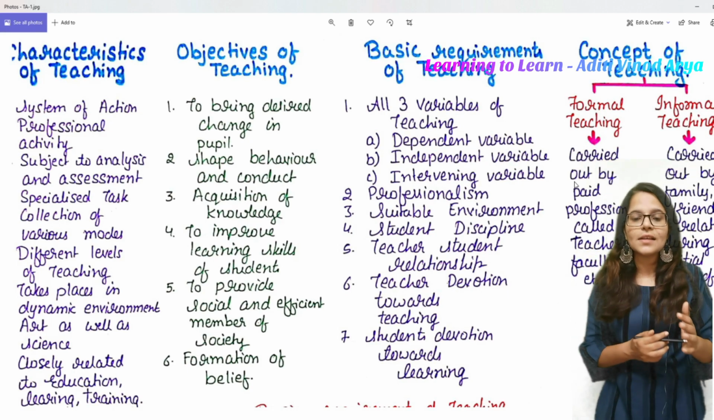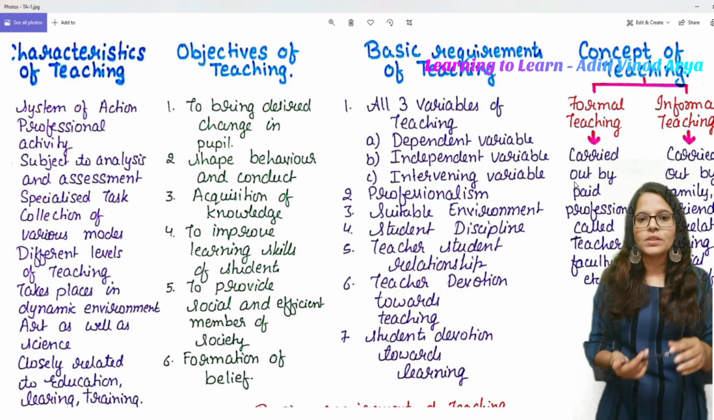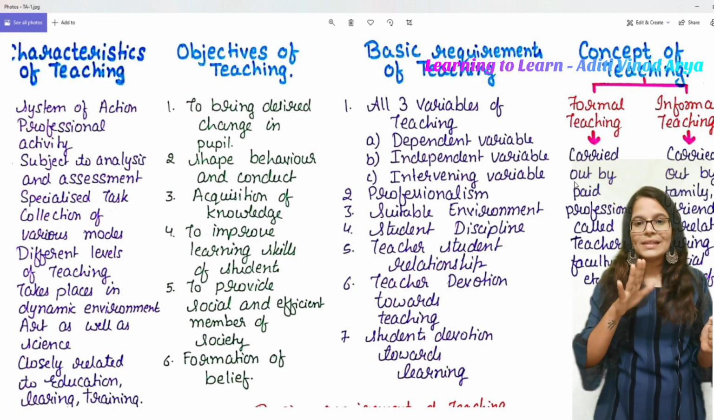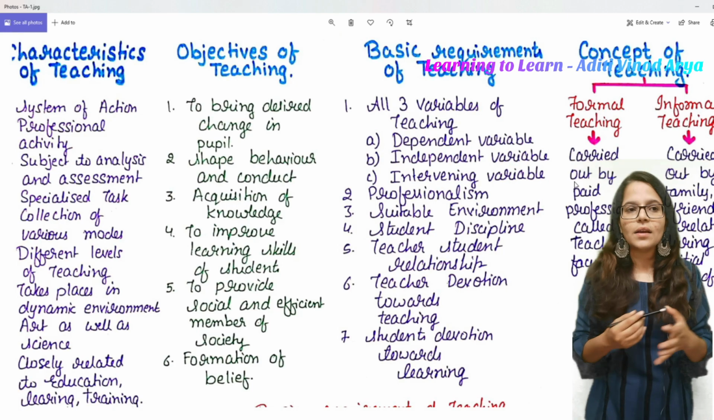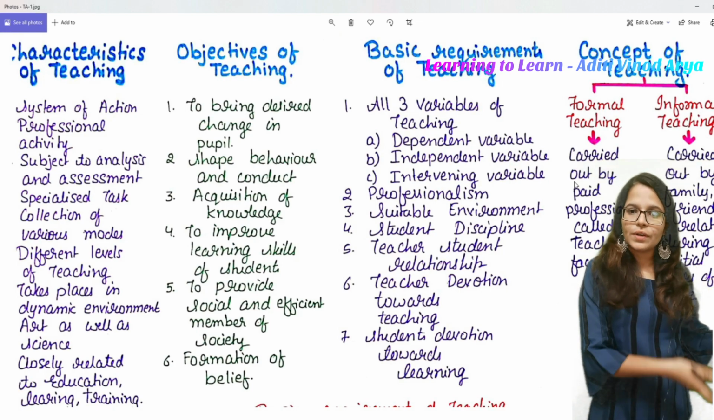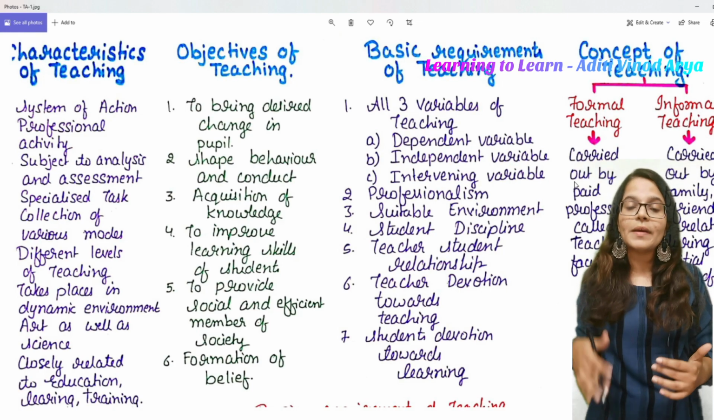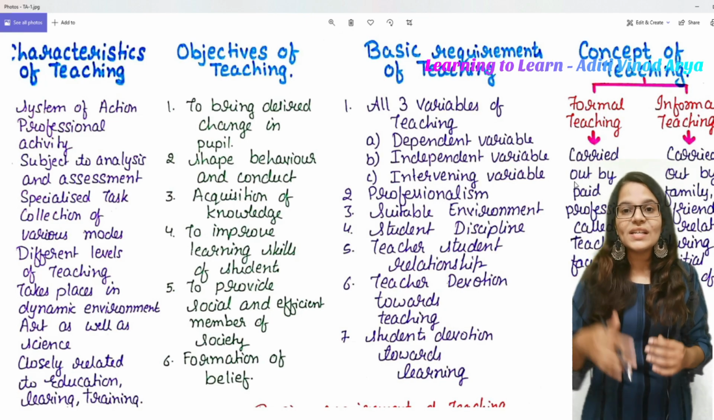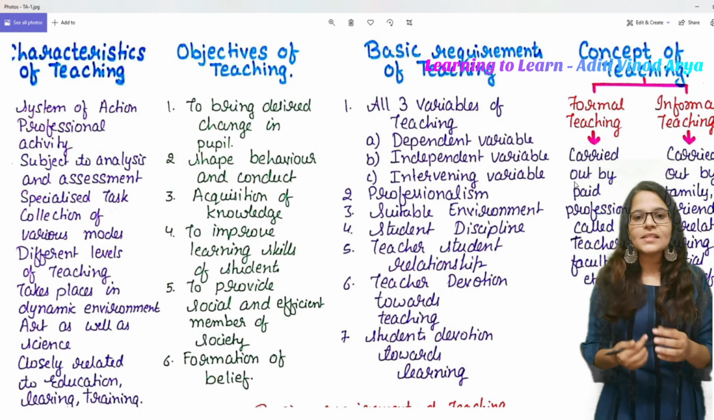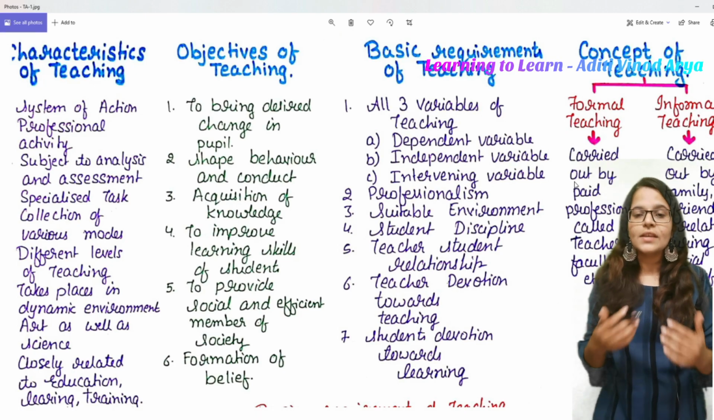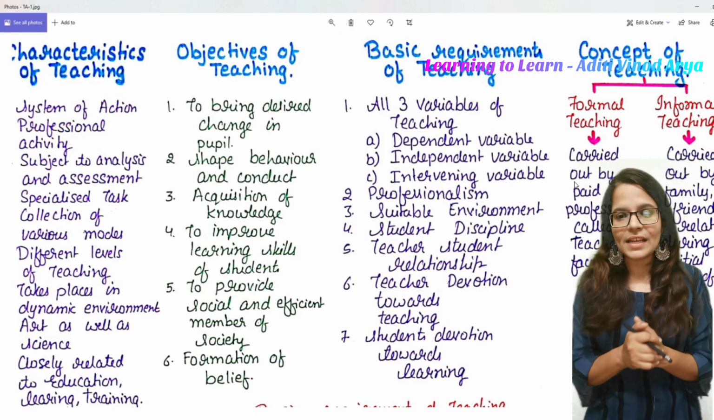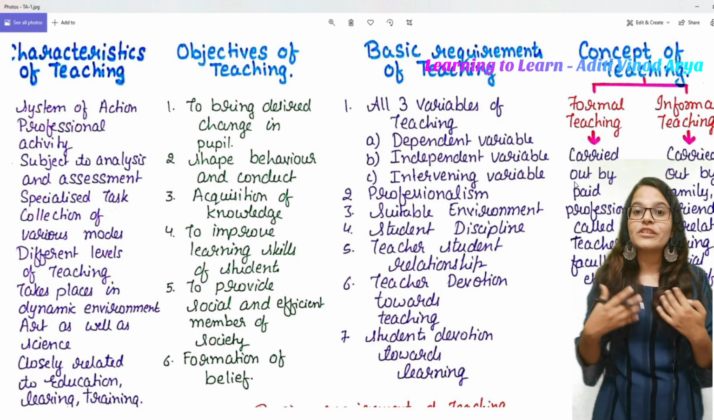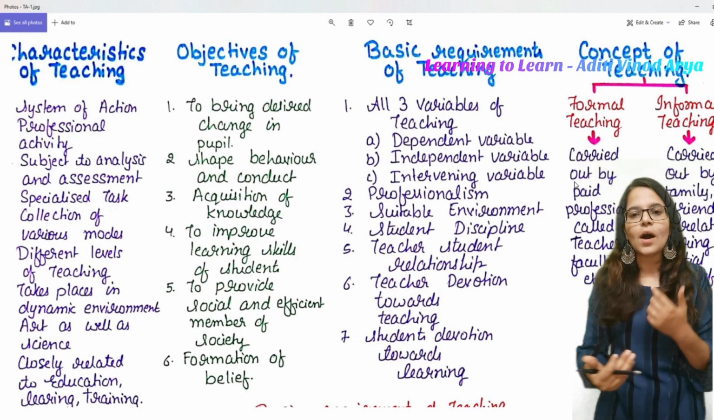Correct. The next is student devotion towards teaching. Student discipline, it is. Yes, like if there is professionalism for the teacher, right, there should be discipline maintained by the student also, that is, how much the student is actually interested. The next is teacher-student relationship. Yes, there should be a rapport between the students and the teacher. The students should respect the teacher, and this is how it works.